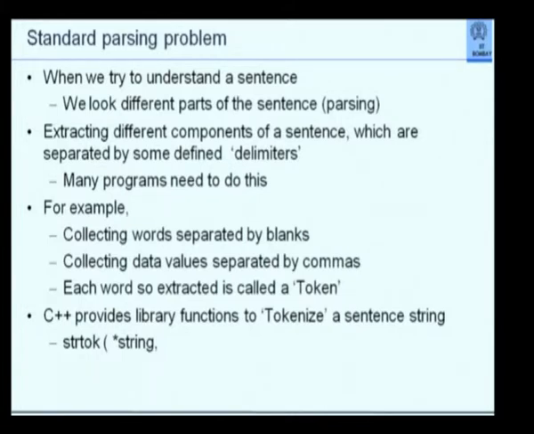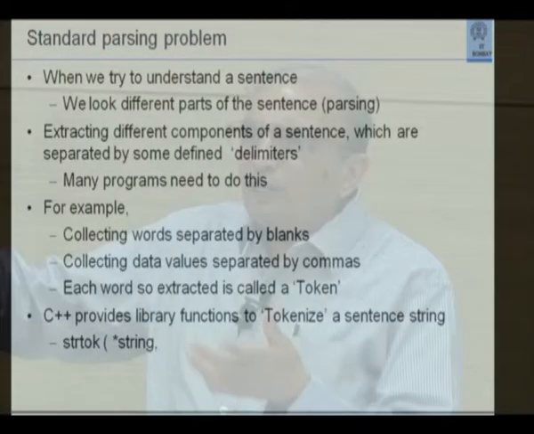In English grammar, you would have come across it. So basically, you say there are phrases in a sentence. When you parse a sentence, you say what is the subject, what is the object, and the different components. It is important to be able to extract different components of a sentence in order to understand that sentence. Now that is while you are trying to understand a natural language. But in programming, this thing is also often required.